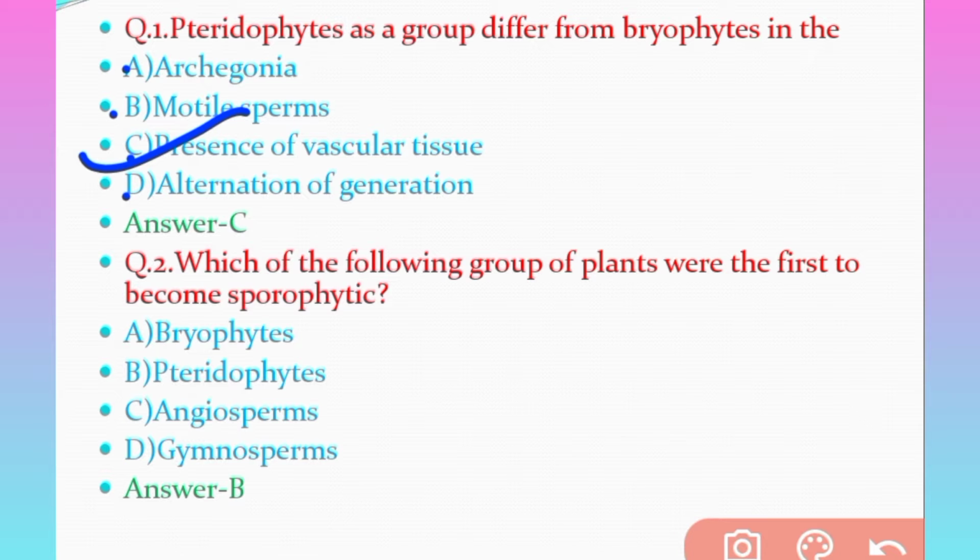Question number 2. Which of the following group of plants were the first to become sporophyte? Option A bryophytes, option B pteridophytes, option C angiosperms, option D gymnosperms. Which will be the correct answer? The correct answer will be option B, that is pteridophytes.